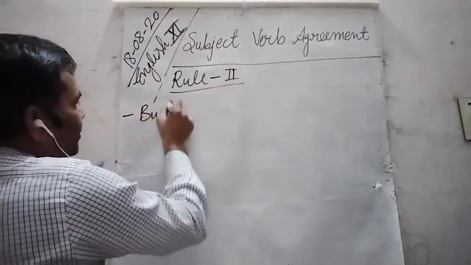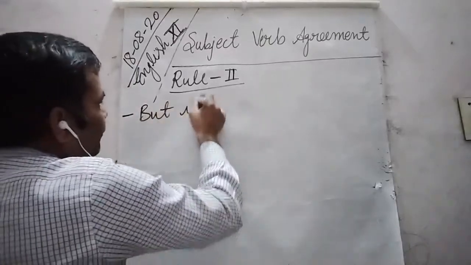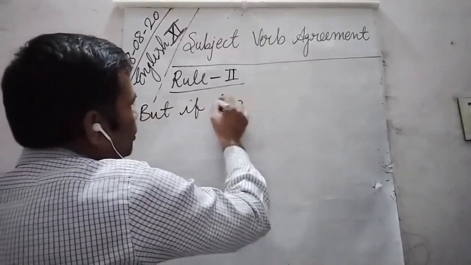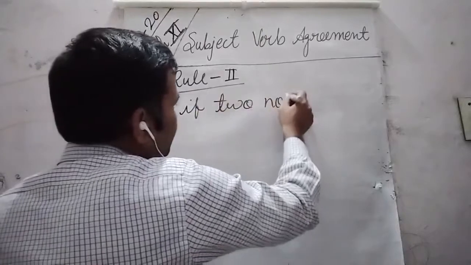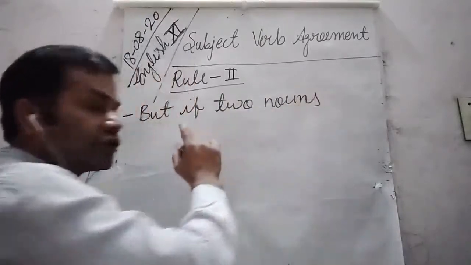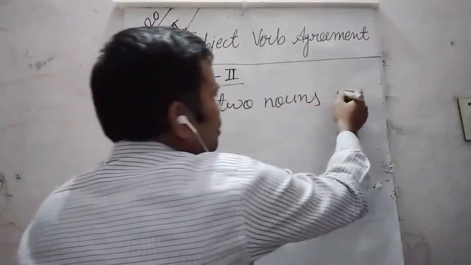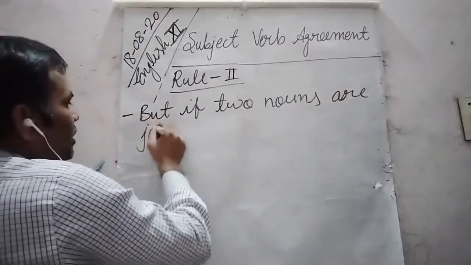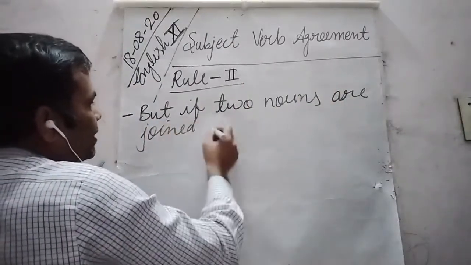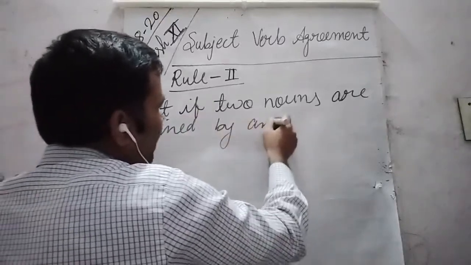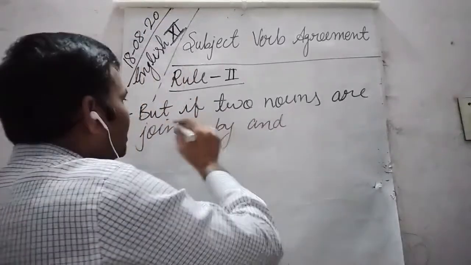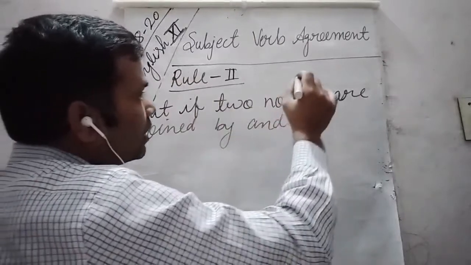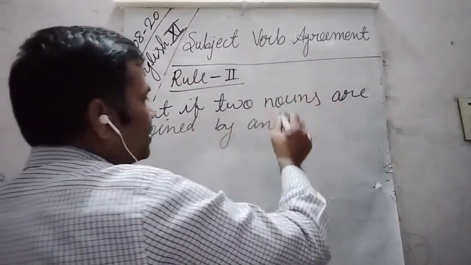But if two nouns are joined by and, but if two nouns are joined by and